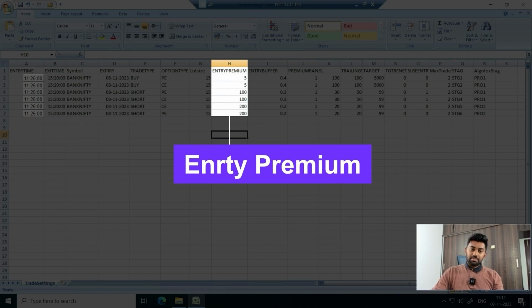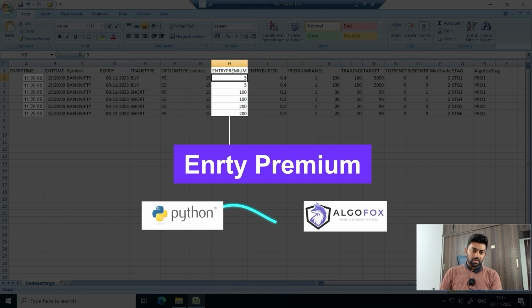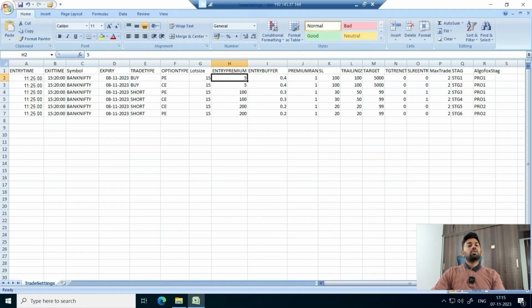Then comes the entry premium. So whatever premium I write here, the strike closest to this premium will be chosen and the order will be fired from this Python code directly to Algofox. For example, I want to find the premium which is closest to 5 rupees for put and premium which is closest to 5 rupees for call as well, just to get the hedge benefit.